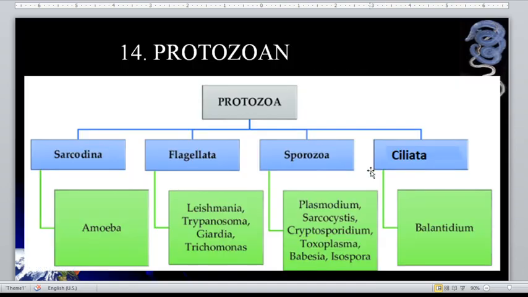Okay, so protozoan, we have different classes that is based on the locomotion that they use. So we have the Sarcodina, Flagellata, Sporozoa, and Ciliata. For Sarcodina, what is the organ of their locomotion? Okay, so that is pseudopods. For Flagellata, as the name implies, they use flagella. For Sporozoa, none. And for Ciliata, they use cilia, of course. So under Sarcodina, we have the amoeba, and this is our main topic for this discussion.